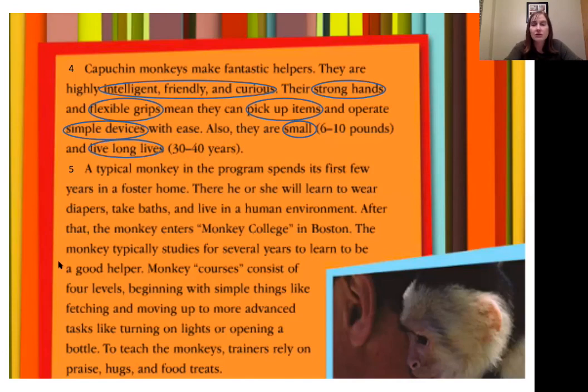It sounds like a lot of training for a monkey to be ready to be a service animal. As I said, this paragraph really focuses on monkeys. Do you think that dogs would have to be trained that way to be a good service animal? I think they would, because we're asking these animals to do things that they don't do in their natural habitat as their instinct. So they would have to be trained to help these people in these ways.